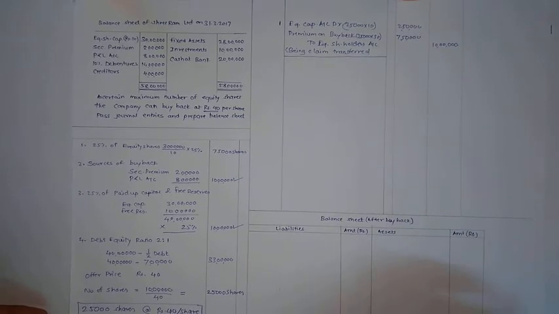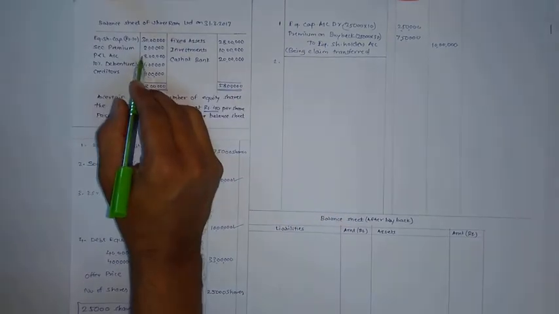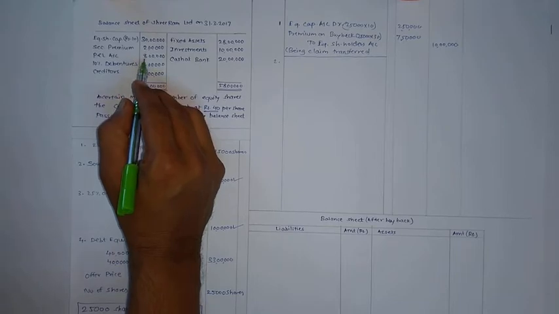Next is the entry for creation of capital redemption reserves. So for creating capital redemption reserves, available reserves are P&L account and premium. First of all, we should use P&L account.